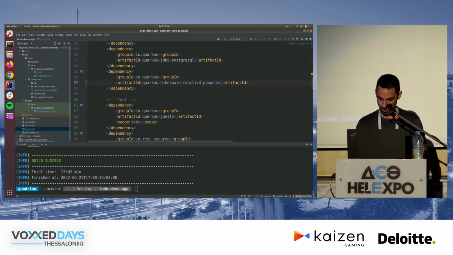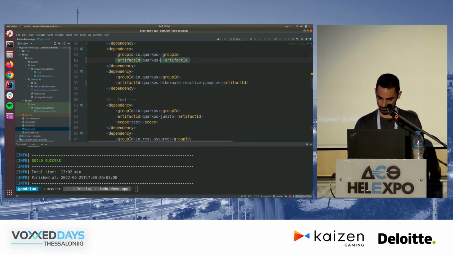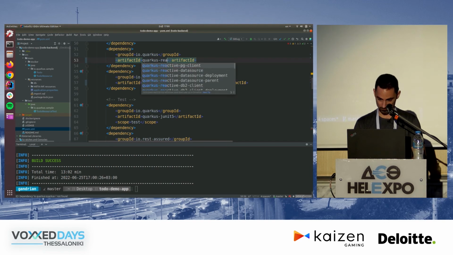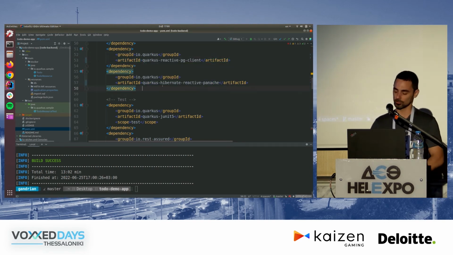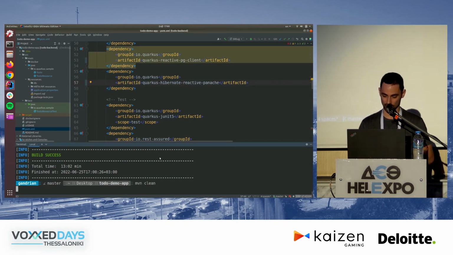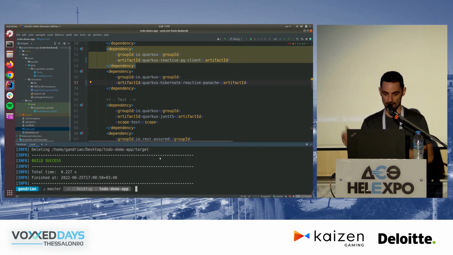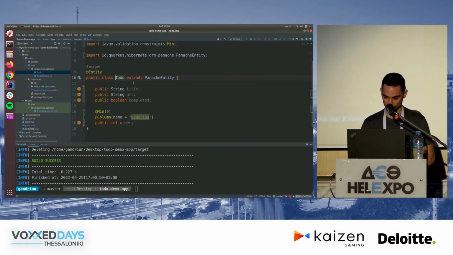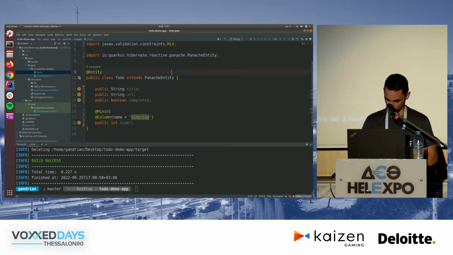So I'm going to change my dependencies to, let's see, we're going to call reactive PG client. So I'm going to use a reactive Postgres driver, and I'm going to use Hibernate Reactive, right? So my goal here is to convert what I've done here from all the blocking code to reactive code. Now, how's that done? The only thing I need to change here for my entity is change from Hibernate ORM Panache to Hibernate Reactive Panache.